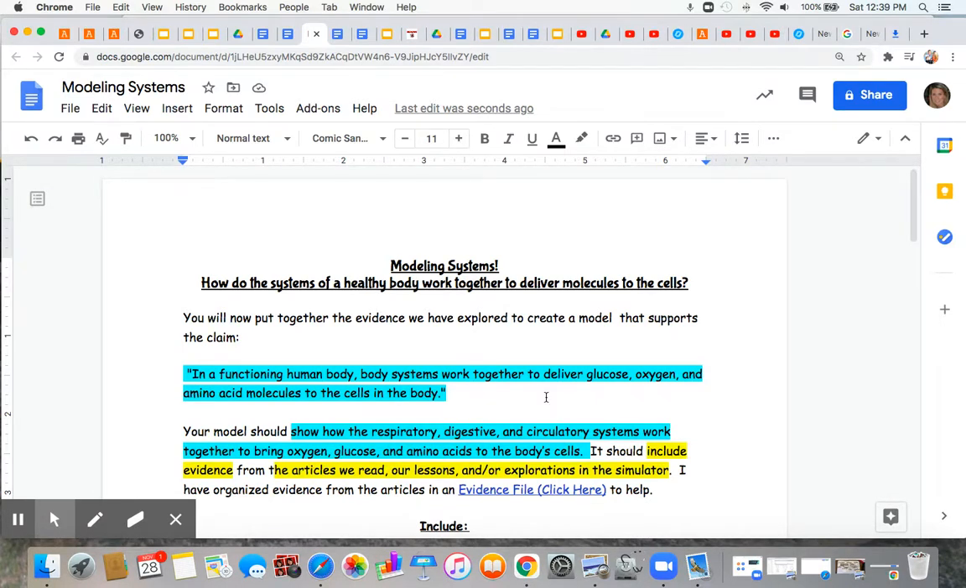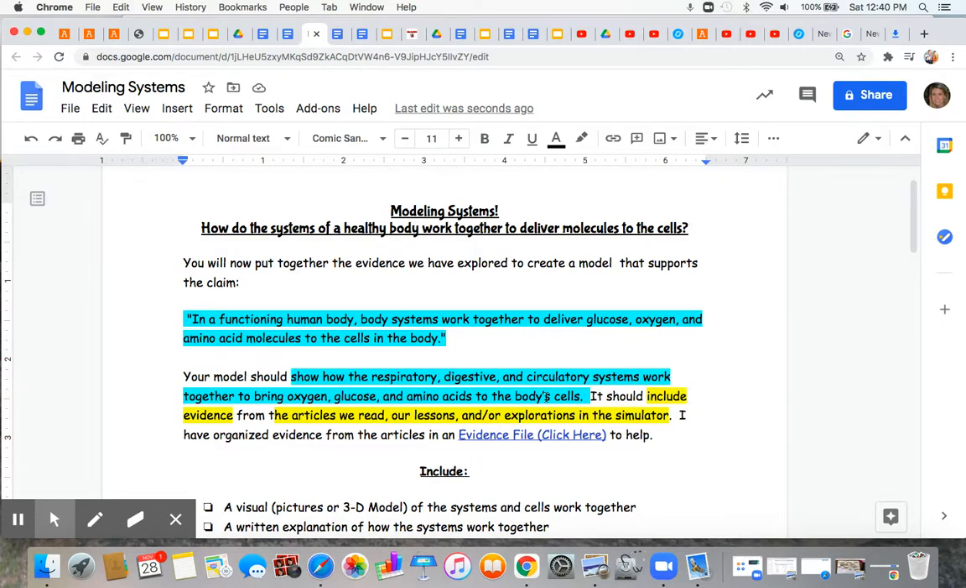So, the question you will be answering in your model is, how do systems of a healthy body work together to deliver molecules to the cells? We'll be supporting the claim that in a functioning human body, systems work together to deliver glucose, oxygen, and amino acids to the cells of the body. In your model, you're going to show how the respiratory, digestive, and circulatory systems work together to bring oxygen, glucose, and amino acids to the body's cells.